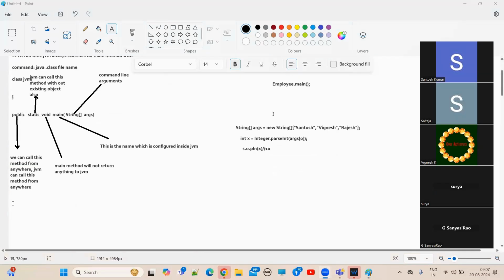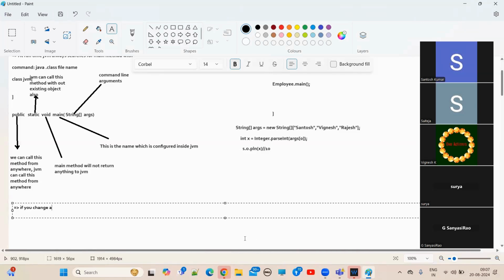If you perform any changes in the above prototype, what will we get, guys?